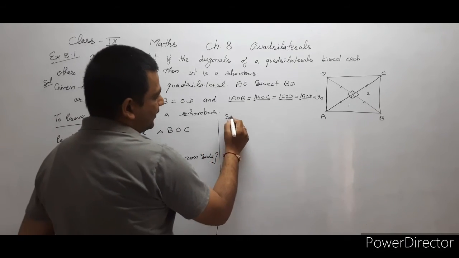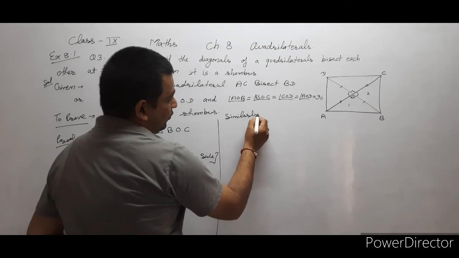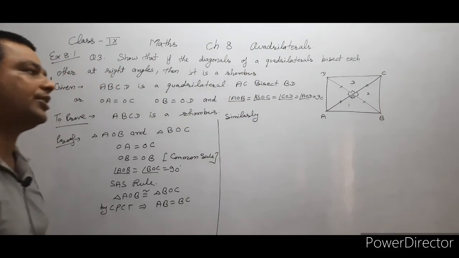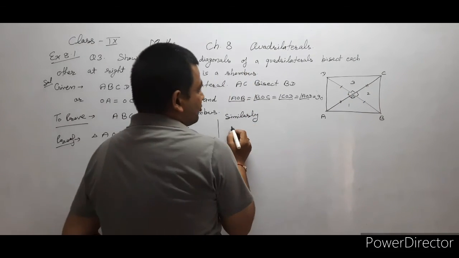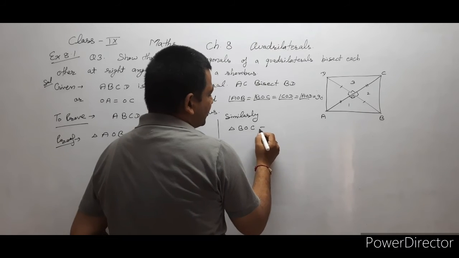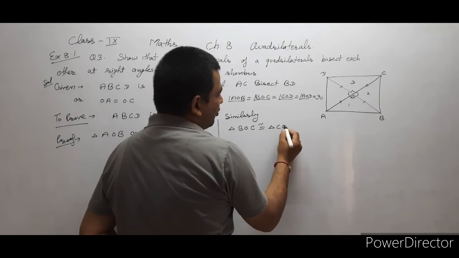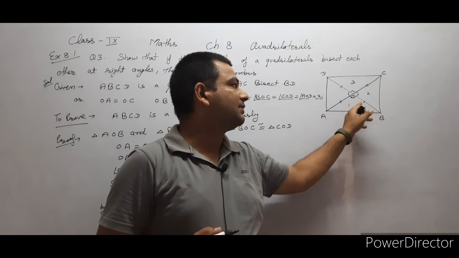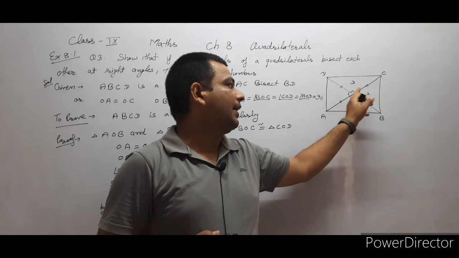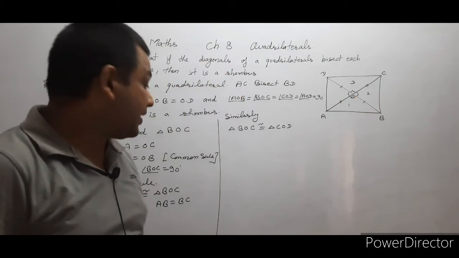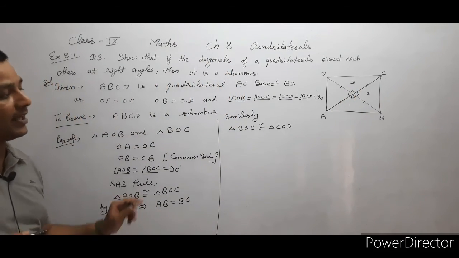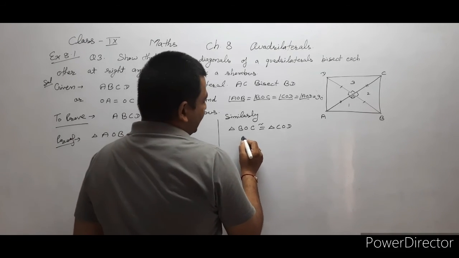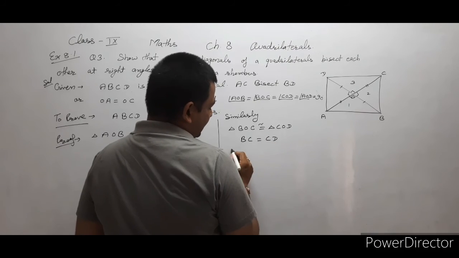Similarly, we can prove that the second and third triangles are also congruent. That means triangle BOC is congruent to triangle COD. Similar case: OC is the common side, these two are equal, and the angle between them is also equal. So by SAS rule, again we can write that these two triangles are congruent. If these two triangles are congruent, then BC is equal to CD.